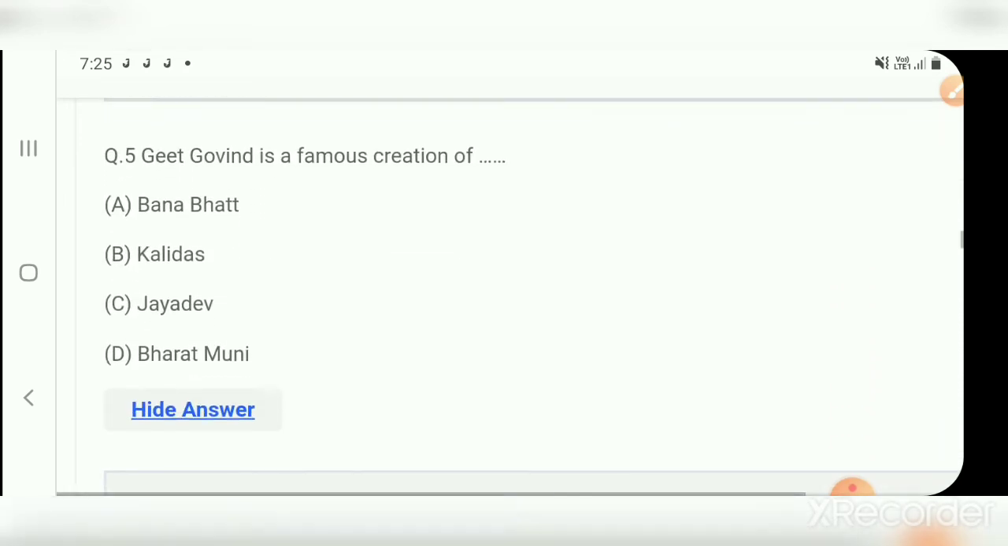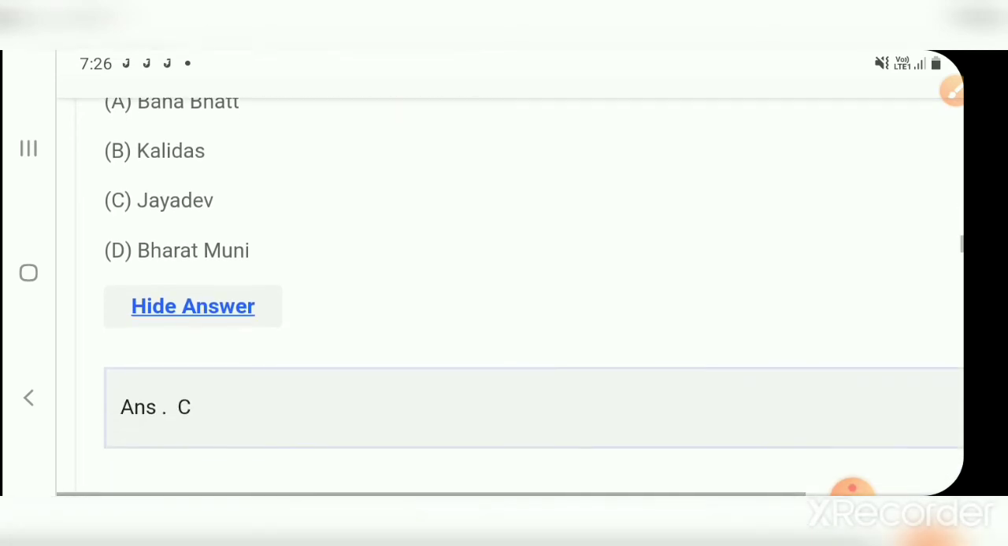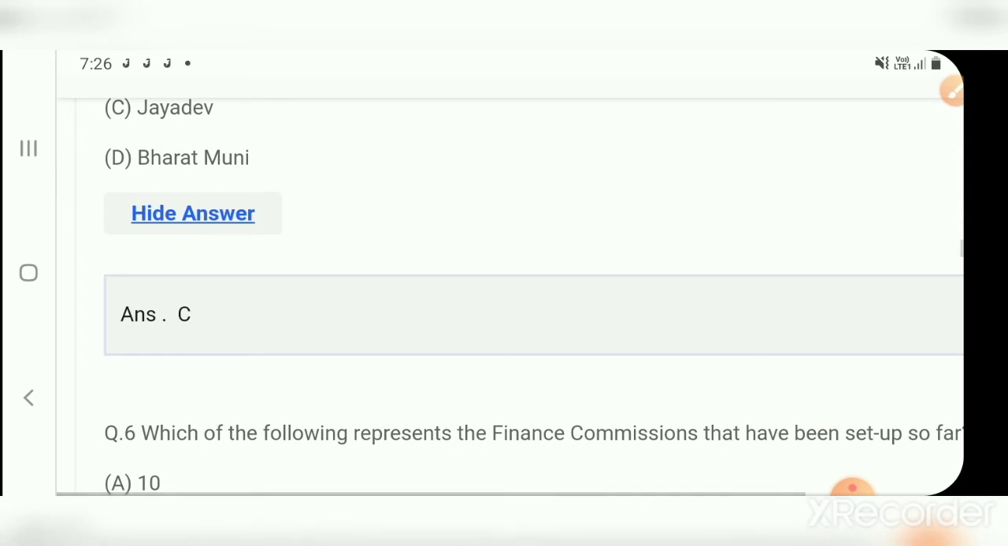Question number 5. Geet Govind is a famous creation of option A, Banabhatta. Option B, Kalidas. Option C, Jayadev. And option D, Bharat Muni. The correct answer is option C, Jayadev.